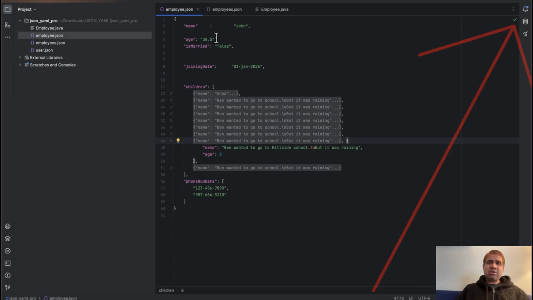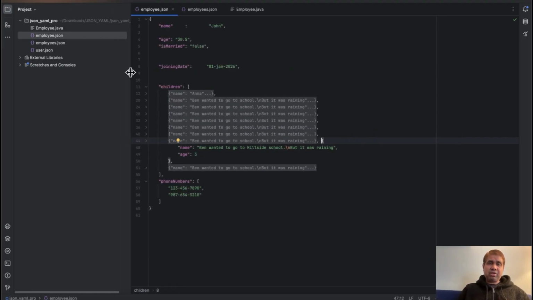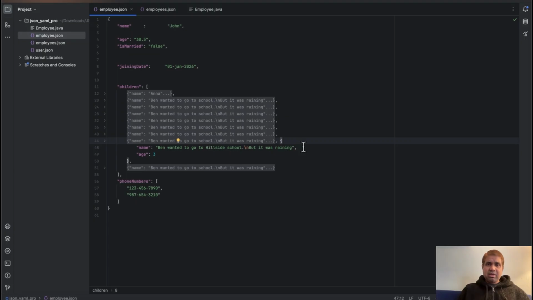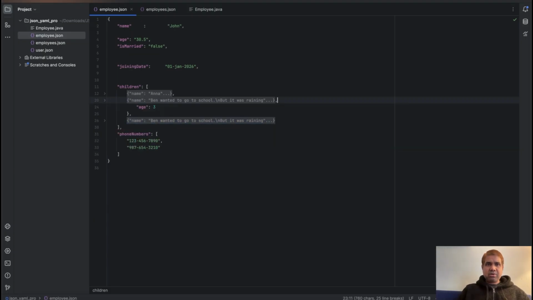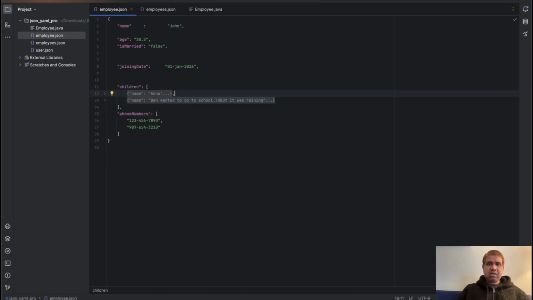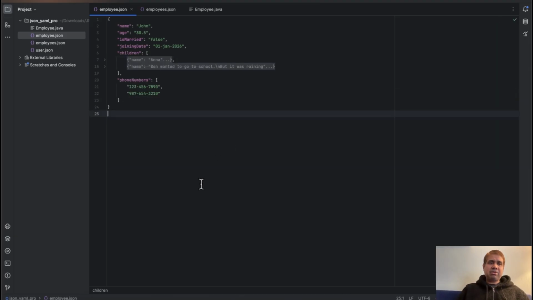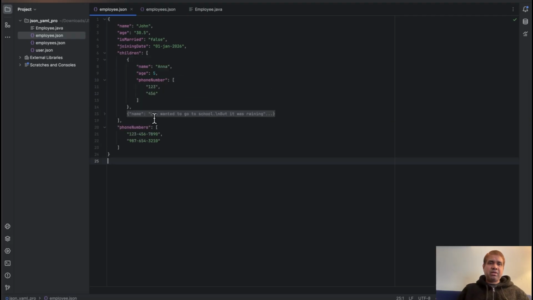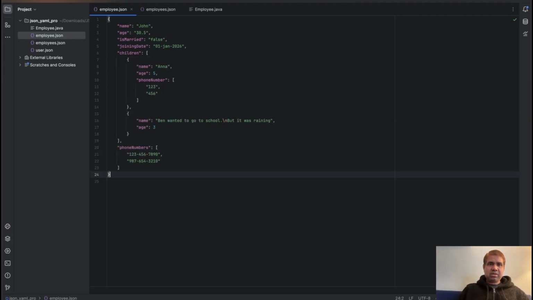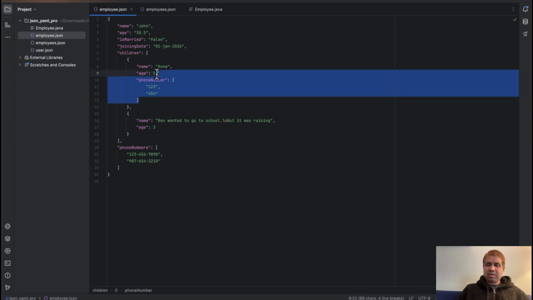Only thing is, it is not nicely arranged. So almost all the parsers are smart enough to parse the key and the value. Okay, let's make it compact just for your understanding. Okay, remove this and make it a compact element. Now if you format it, we are back to a simple JSON document. Okay, let's remove this element just for simplicity.